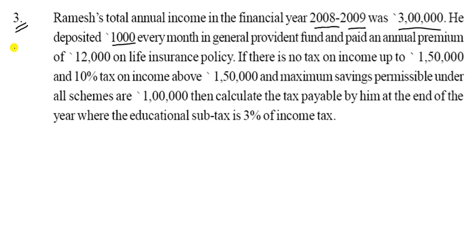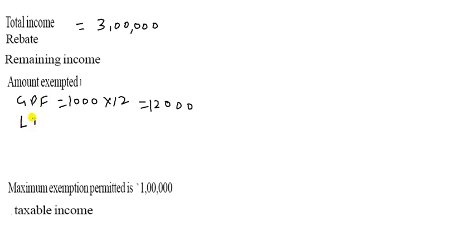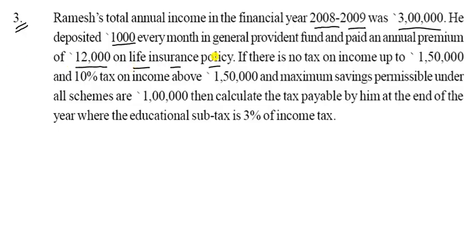So let us see the next one. Every month in GPF fund and paid annual premium of 12,000 in life insurance policy. So you can write here in LIC. That will be equal to 12,000. Now let us see what will happen.